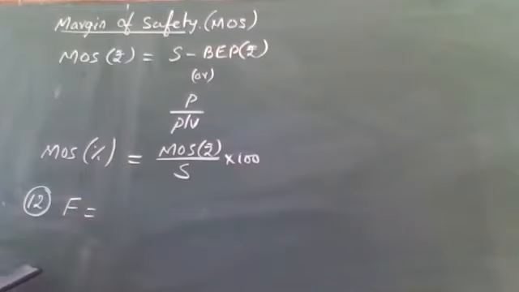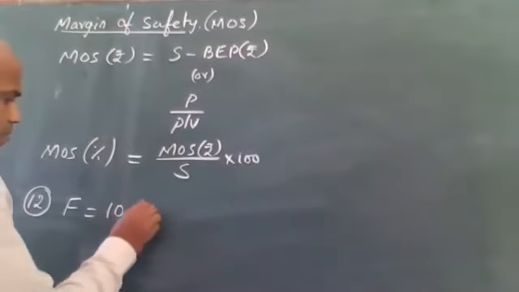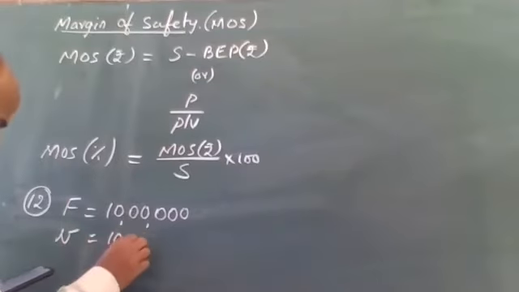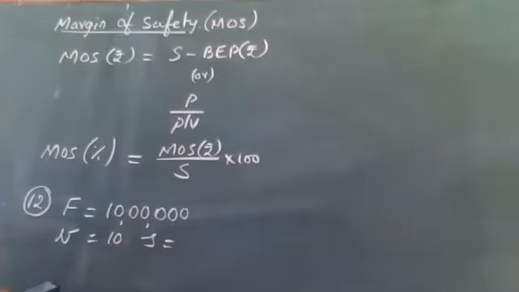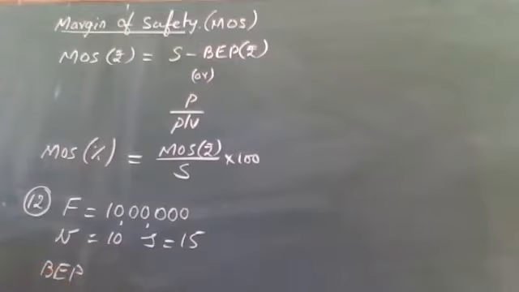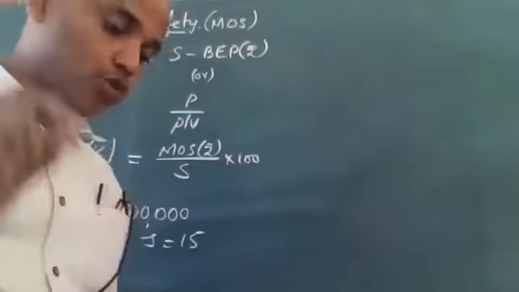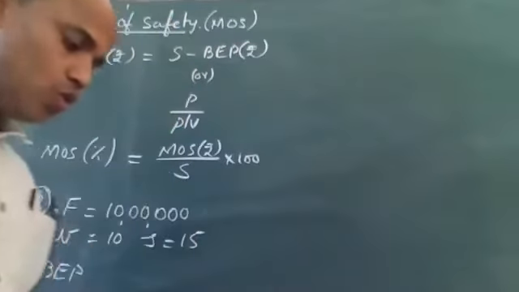Given as fixed expenses, so I'll write capital F, that is equal to 10 lakhs. Then I have variable cost per unit, so small v is 10 rupees per unit. Selling price per unit is given, small s, 15 rupees per unit. And he is asking you, indicate the number of units to be manufactured and sold to break even. So the first question he is asking is, what is break-even point? Now guys, tell me, is it in units or in rupees?